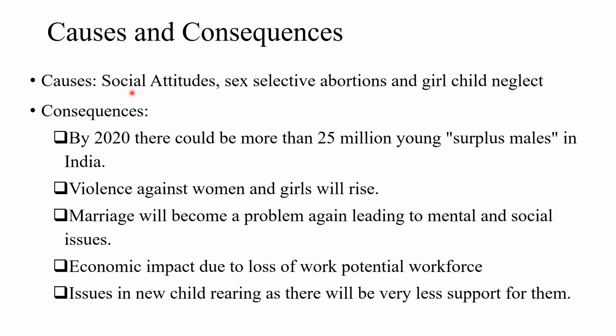Now, what are the causes? Social attitudes. Male child. Why? मेरे घर का चिराग. It's a male preference, gender preference is a very important factor for this. Female feticide is I think the single most danger that society has brought upon itself with the development of medical facilities. That is sex selective abortions. Then the concept of dowry in marriages, all these things led to a negative pressure, negative mentality towards females.